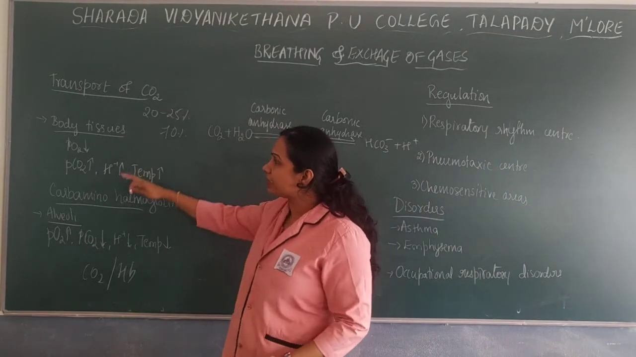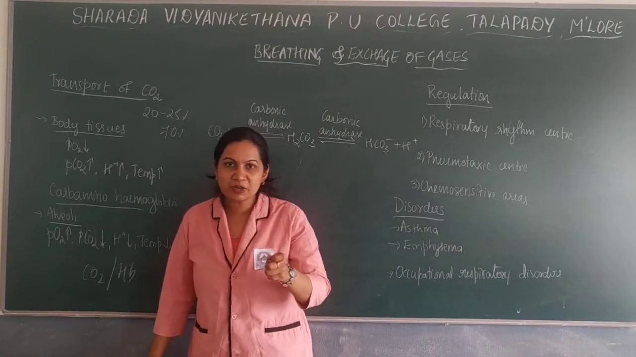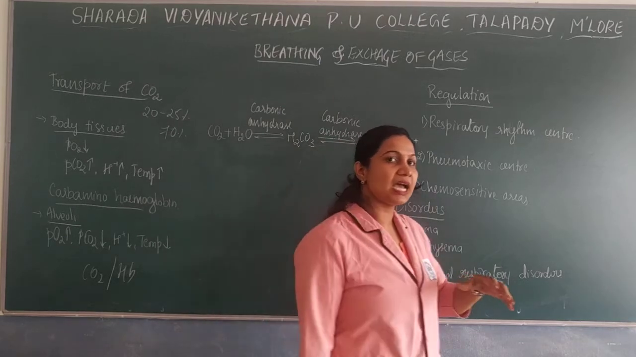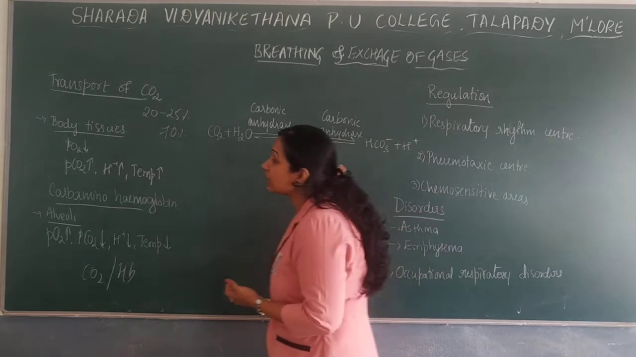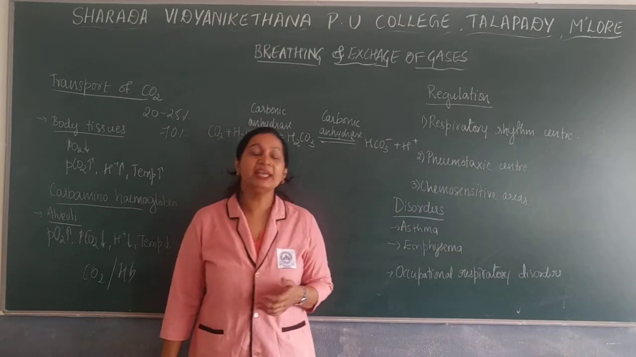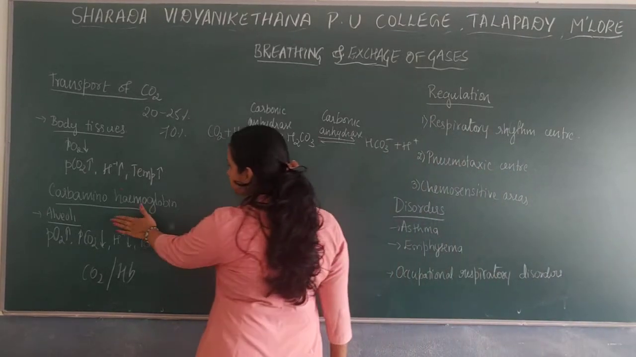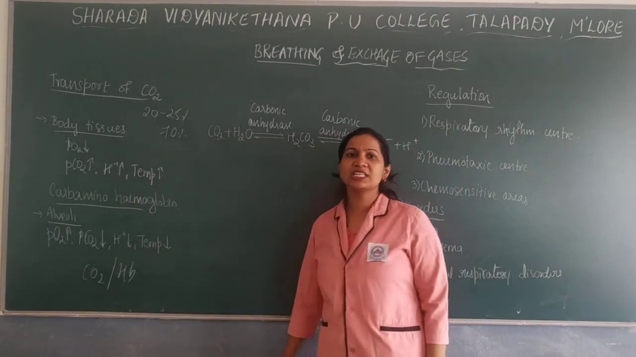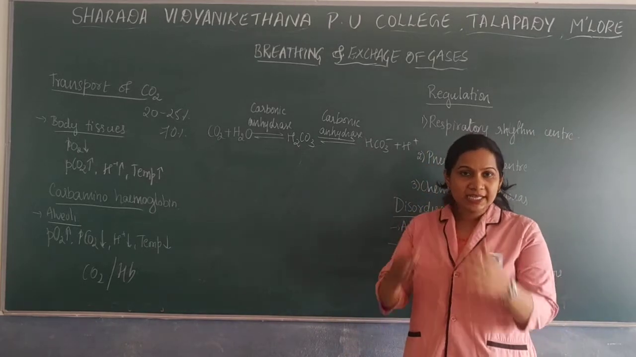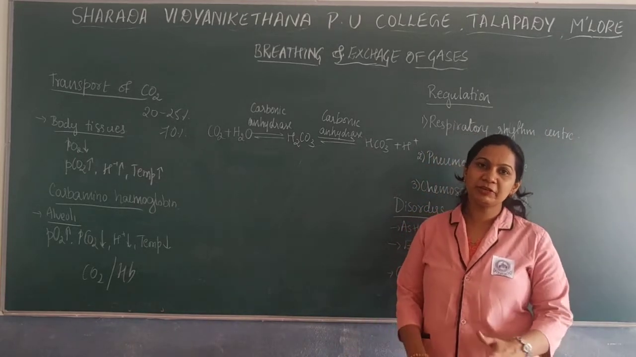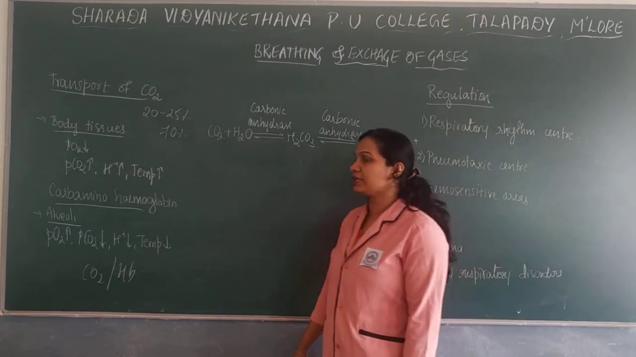Here mainly four factors matter. In the body tissues, oxygen partial pressure is low and all the other factors are high, that is why carbon dioxide combines with the hemoglobin and forms carbaminohemoglobin. In the alveoli, the partial pressure of oxygen is high and all the other factors are low, so carbon dioxide gets dissociated and released out. This is the first foremost way of transport of carbon dioxide.